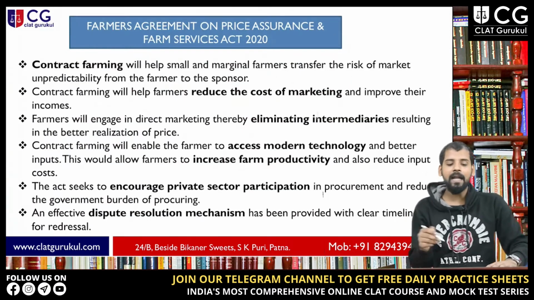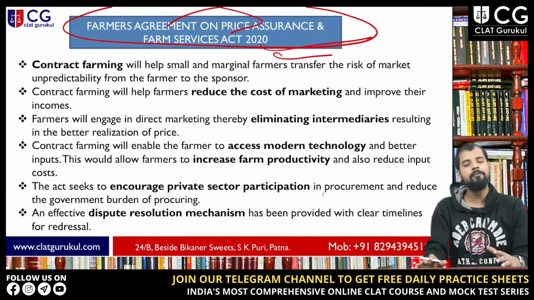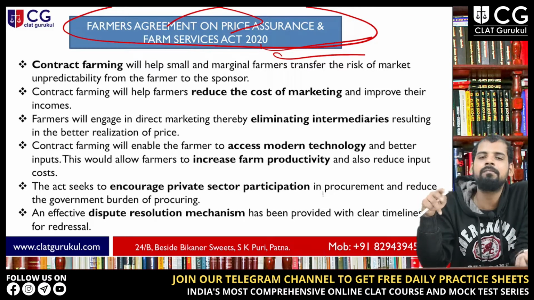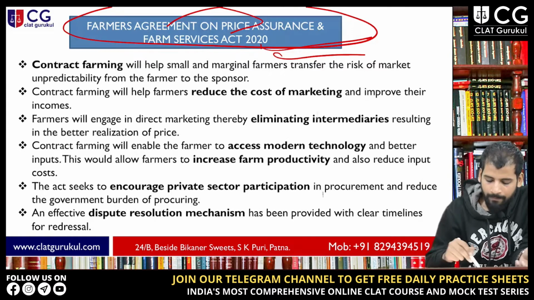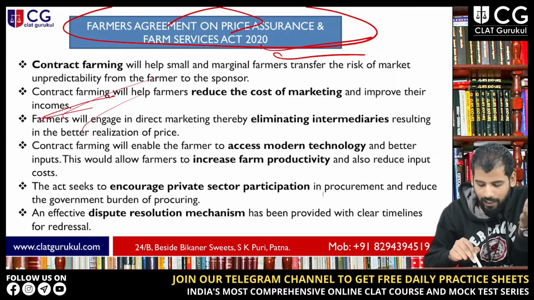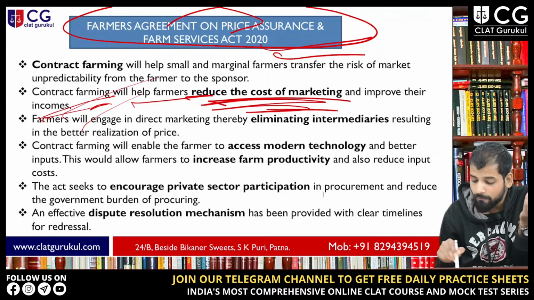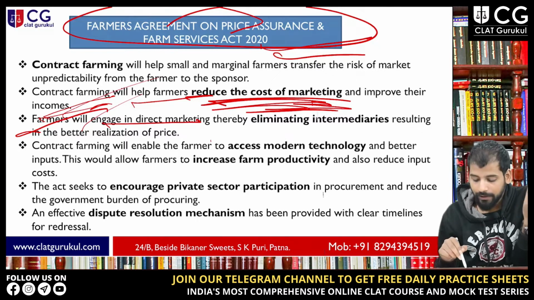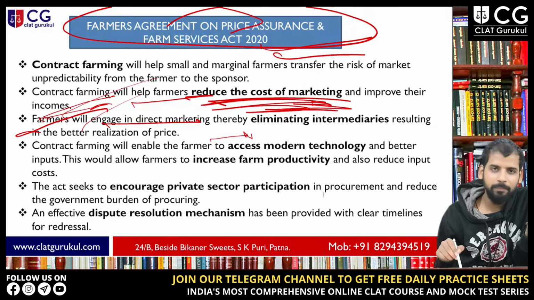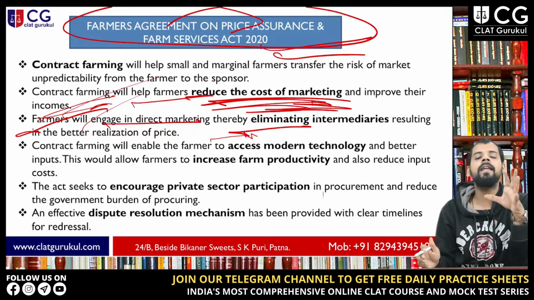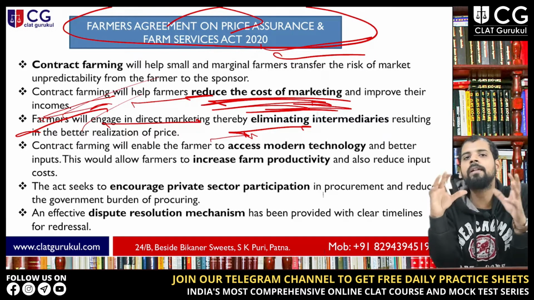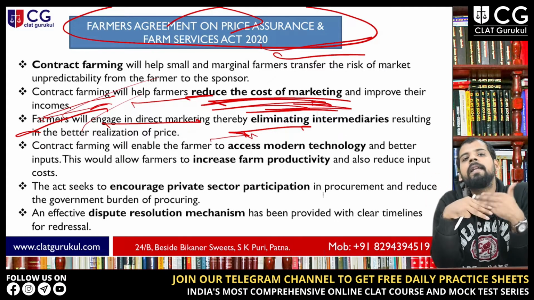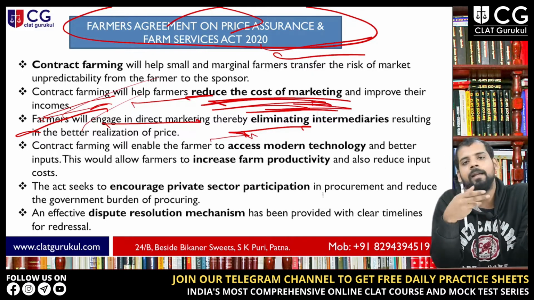Now come to the second act, which is the Farmers Agreement on Price Assurance and Farm Services Act. This act revolves around contract farming and the dispute resolution mechanism involved in contract farming. If you have contract farming, it will help farmers to reduce the cost of marketing and improve their incomes, right? And then farmers will engage in direct marketing with these private players, thereby eliminating the intermediaries. Now the farmers don't have to deal with the third party, which is basically the intermediaries that are involved, right? They directly deal with the corporate firms to sell their products.